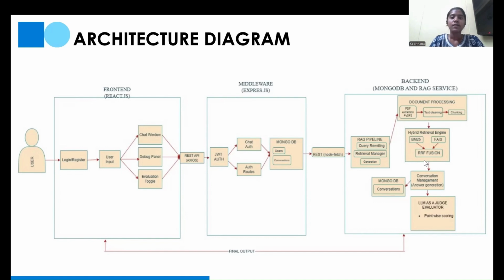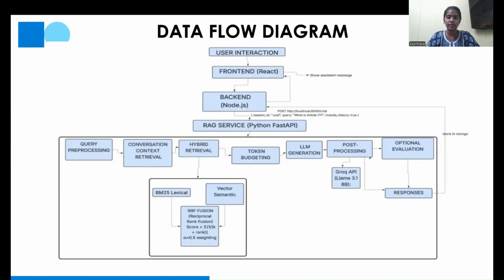Through this, the top K chunks of data are retrieved and sent to the Grok API LLM, where they are converted to a human readable response. All this is stored in MongoDB so that it is helpful for multi-turn conversations. We also have the LLM as judge feature, where the LLM itself acts as the judge and gives a score according to some criteria. The output is then shown in the front end for the user. So this is the data flow diagram.